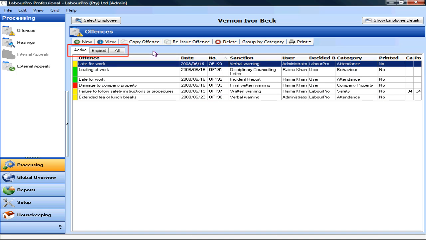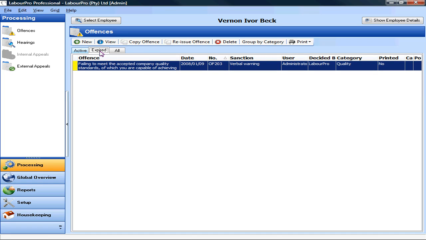LabourPro also automatically removes warnings from the active offenses list when they expire. These records can, however, still be viewed from the expired offenses list, but are not considered by the system when determining the next progressive sanction for a new offense.